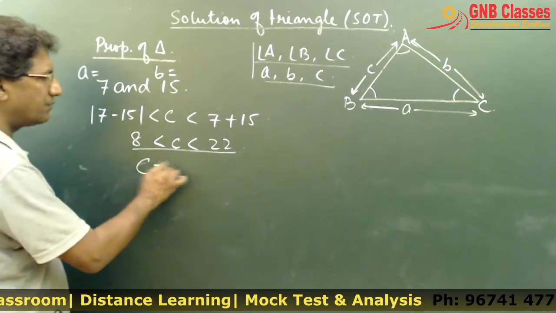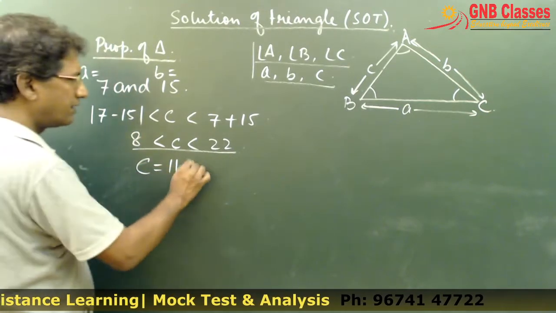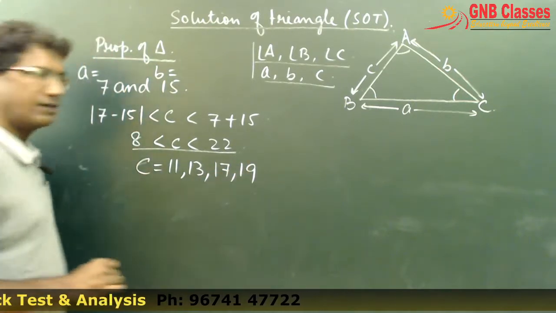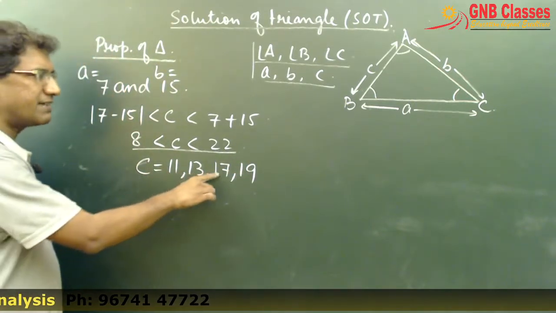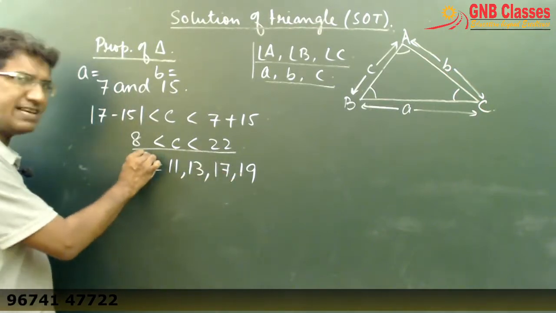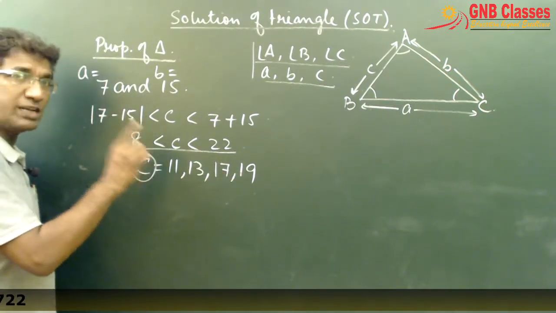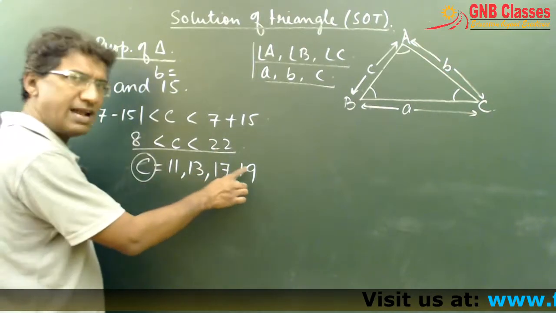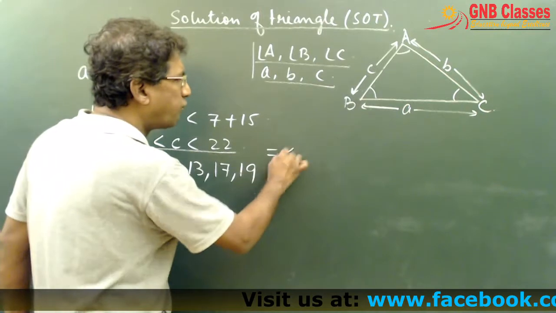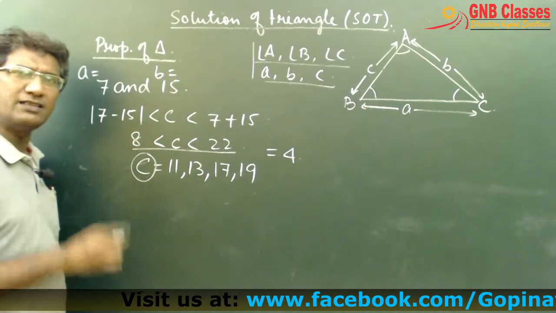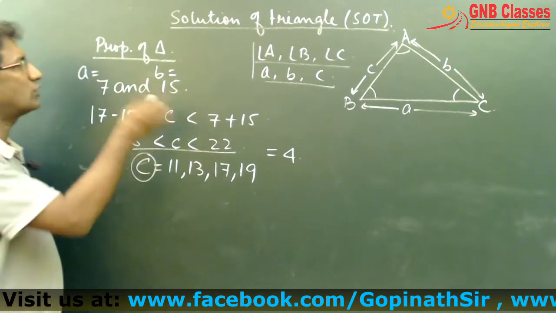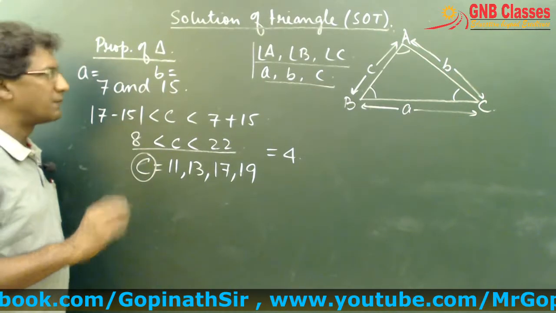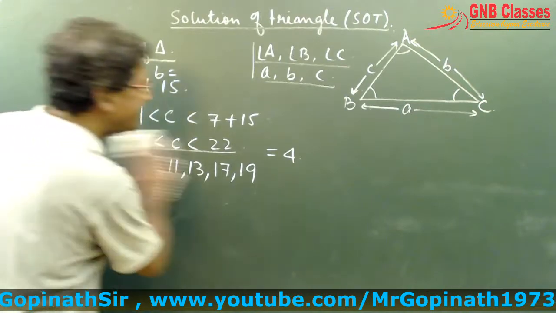The primes are 11, 13, 17, 19. Is it clear? So the third side C can take the values which are prime, lying between 8 and 22: 11, 13, 17 and 19. So there are 4 possible primes that the third side of the triangle can take when the two sides of the triangle are 7 and 15. Is it clear to all of you? Okay. Now let us come to the next property.